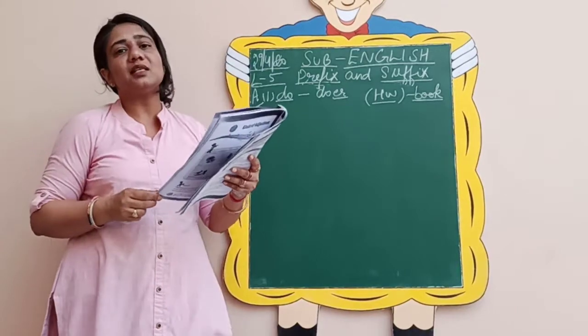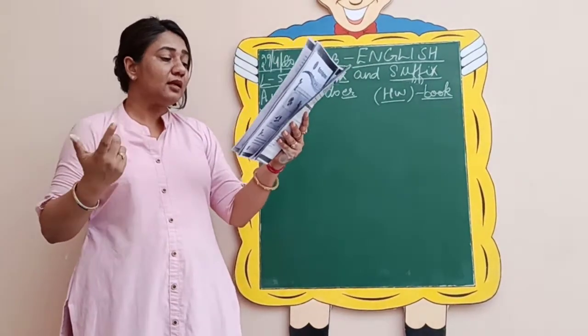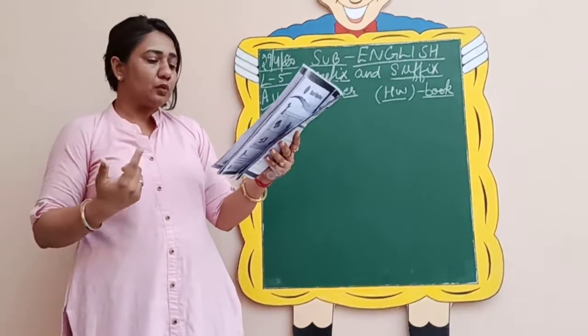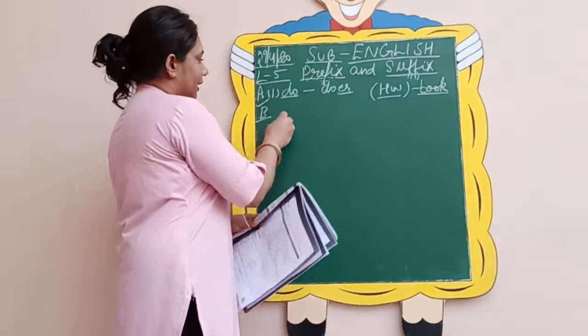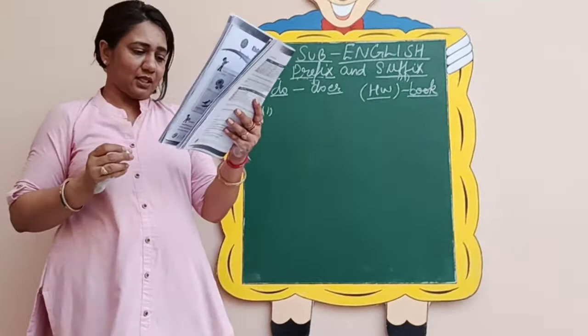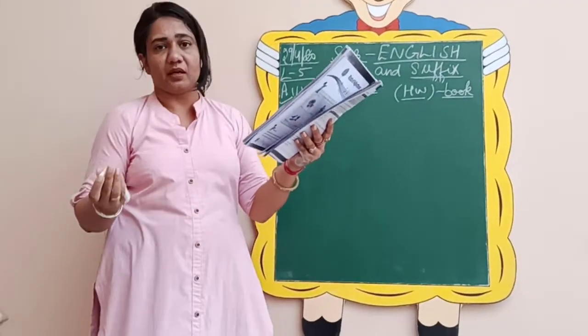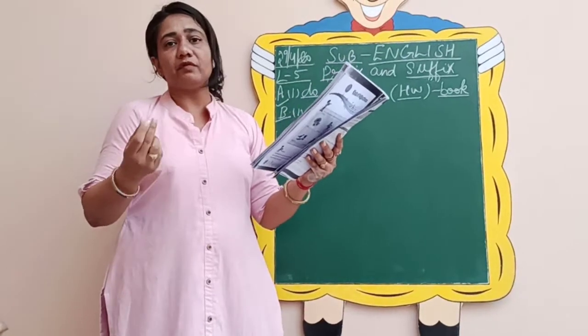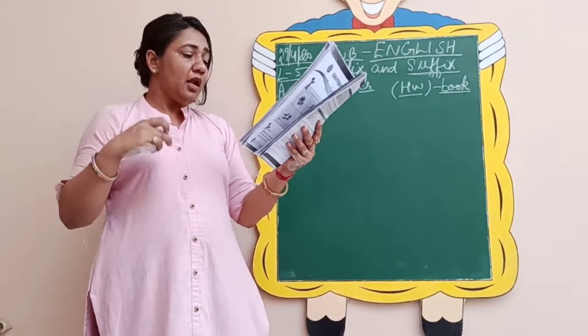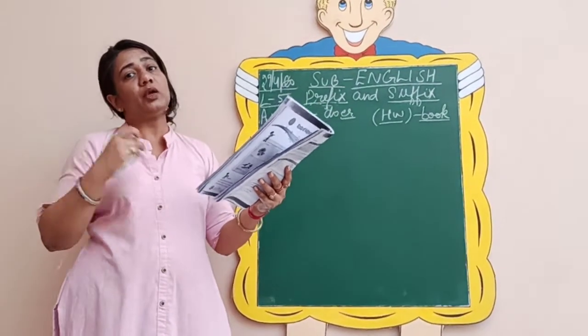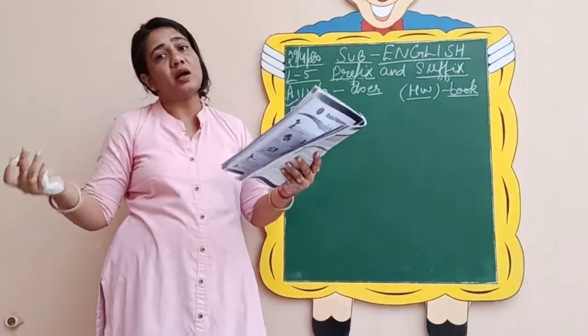Coming to exercise B now, let us see. Fill in the blanks by adding a prefix or a suffix to the words given in the brackets. So let us do this exercise quickly. Nitin was acting in a dash manner. In the bracket they have given you the main word child. Now you have to see the sense of the sentence and accordingly add your prefixes or suffixes.